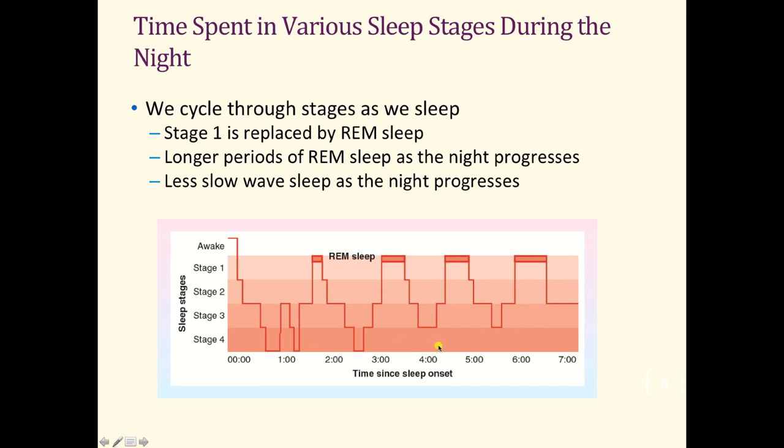Now, as we continue to sleep, as the night progresses, notice what happens to the length of time spent in REM sleep. It goes from being very brief to much, much longer, right? In addition, the amount of time spent in slow wave sleep that was so big early in the night is now a much smaller portion of our sleep time. So we spend more time in slow wave sleep early in the night than later, and more time in REM sleep later in the night or after more hours of sleep than initially.